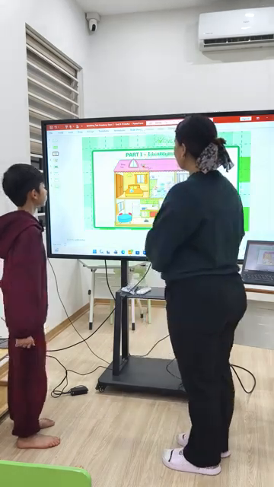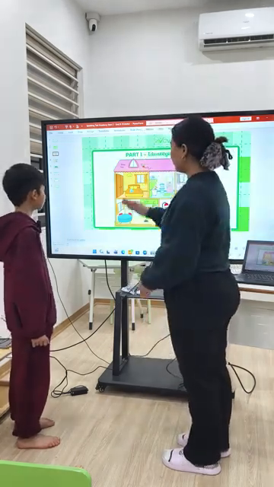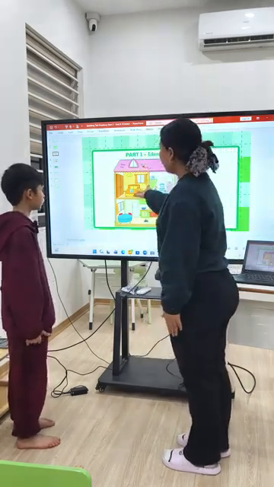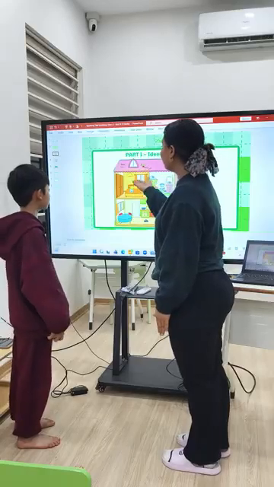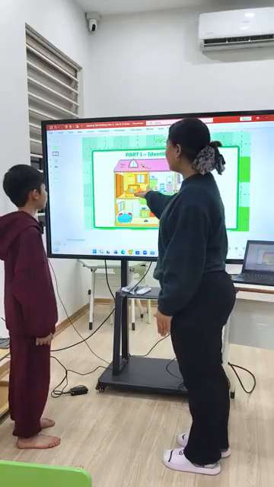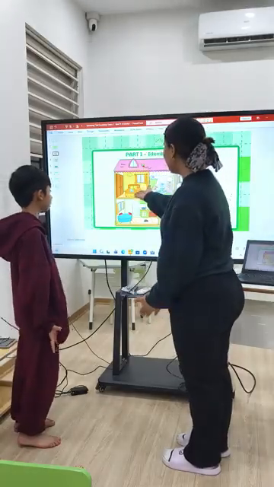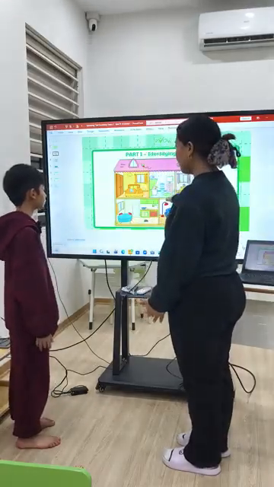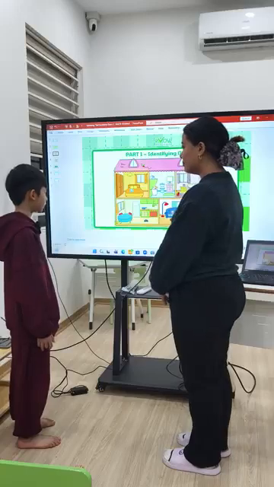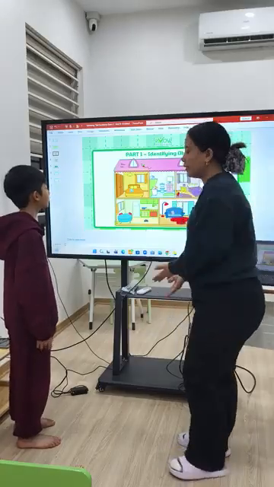So here you will identify what part of the house this is. For example, this is a bedroom. I can see lamp, window, bed, wardrobe. And then if you are finished, you can move to the next part. So are you ready, Bin One? Yes. So if you are ready, let's begin.